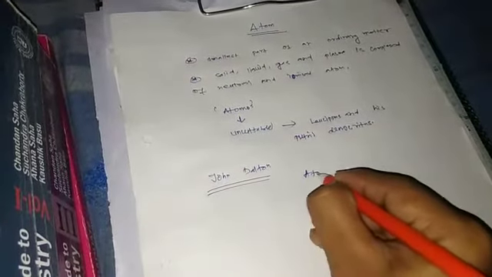So atoms consist of two parts generally. One is nucleus and another is electrons. Nucleus is in the center and electrons surround the nucleus.